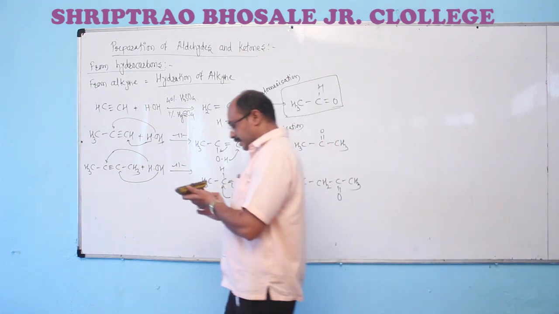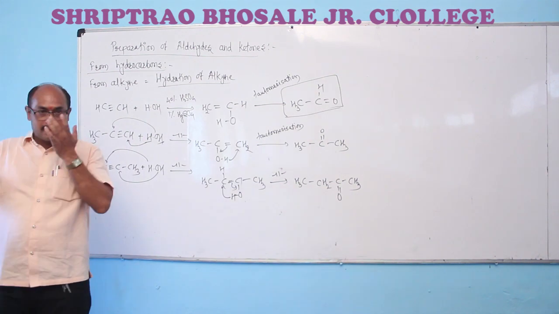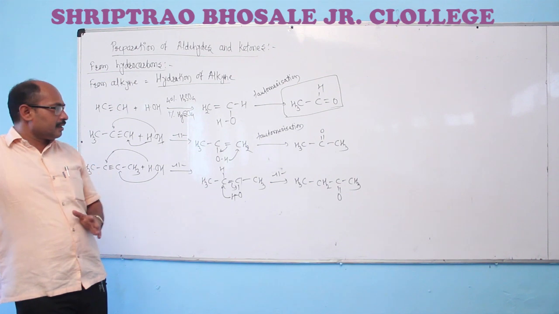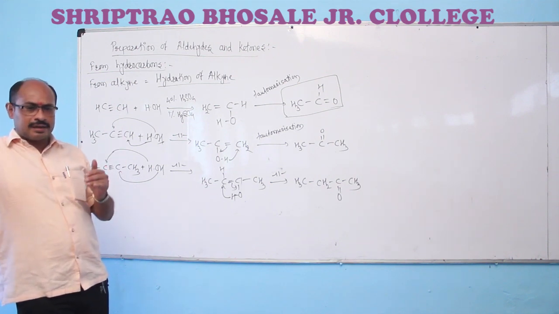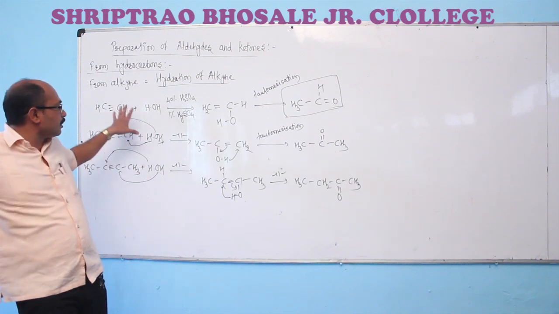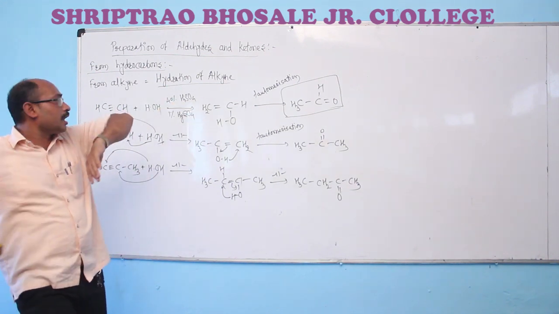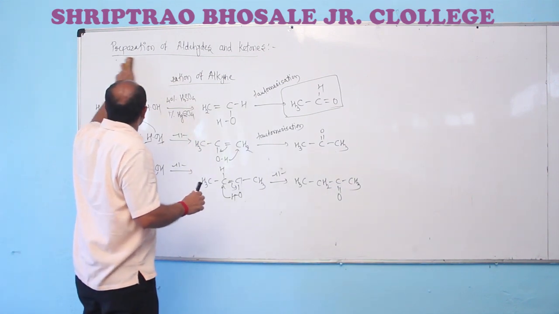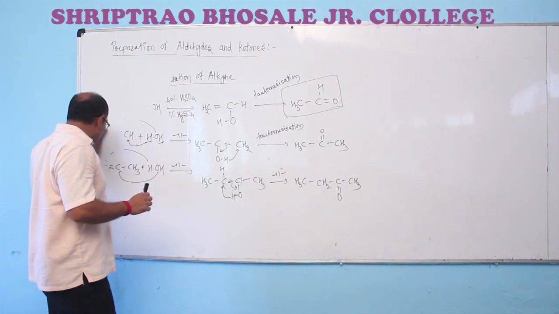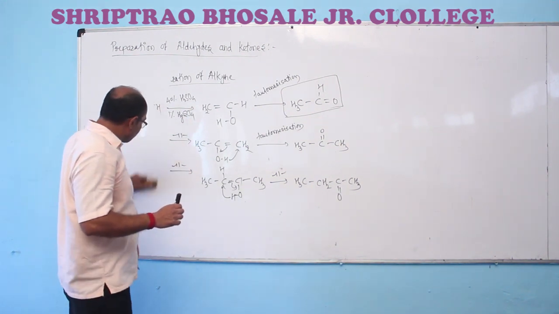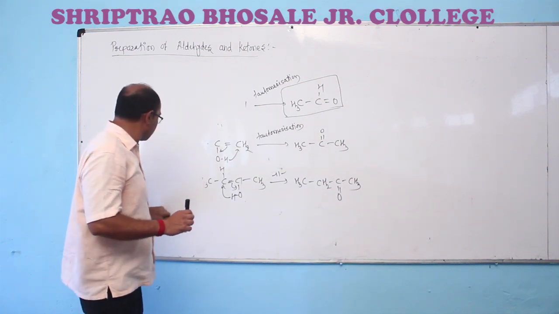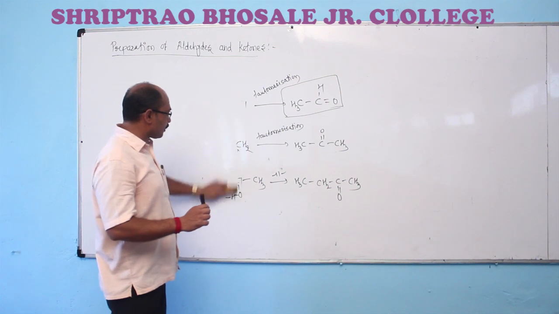Now, these are the reactions where the formation methods for the preparation of aldehydes and ketones are identical. The functional group is identical. The method is also having identical reactions for the preparation of aldehydes and ketones. Now, there are other methods involving the formation of aldehydes and ketones, both involving this identical functional group, but the methods are different for the formation of aldehydes and ketones.